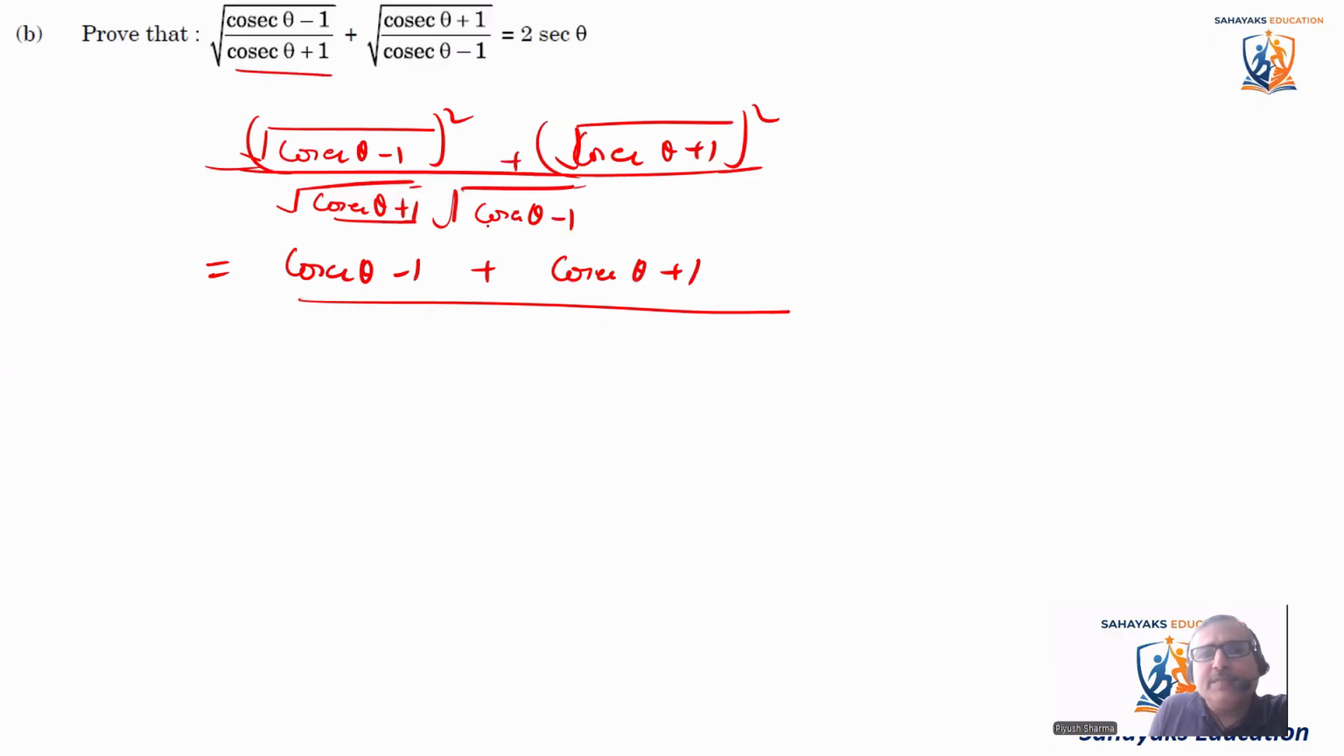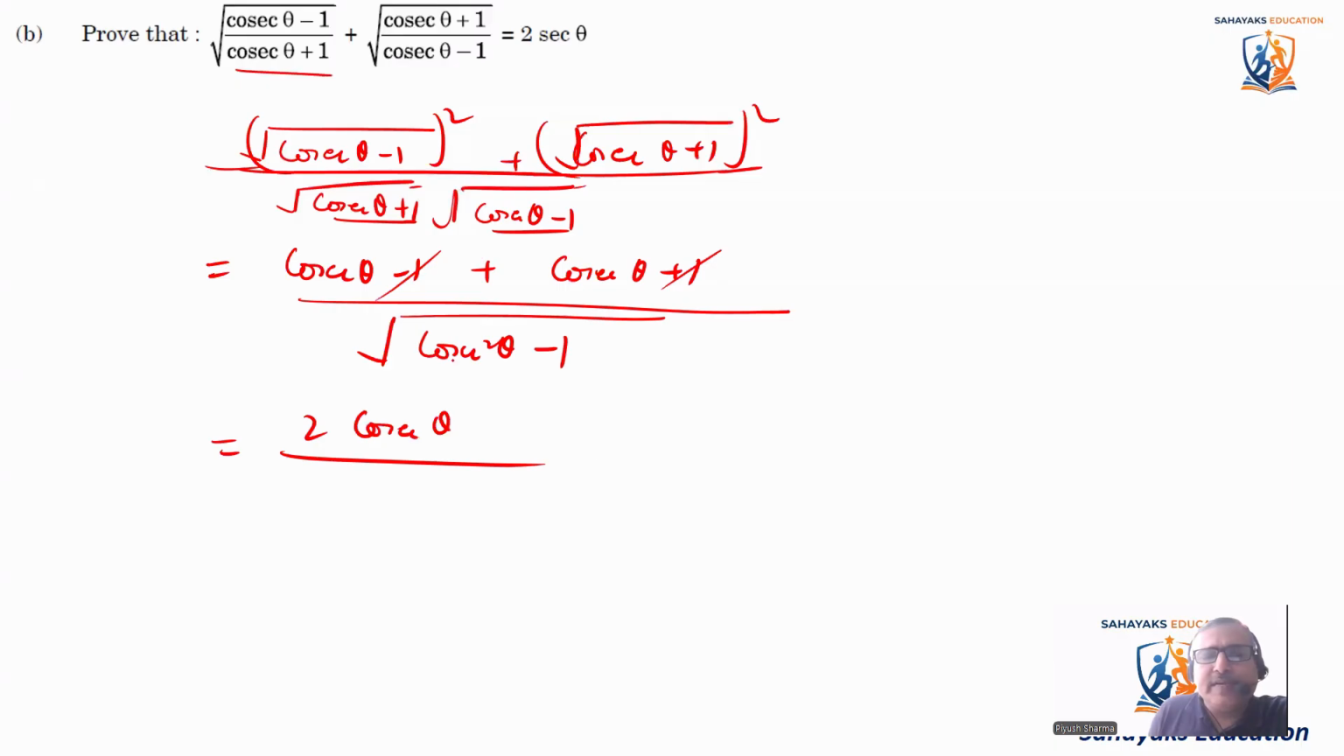So this is a plus b into a minus b. So it remains in square root. It becomes cosec theta. So it becomes cosec square theta minus 1. So it becomes a square minus b square. A plus b into a minus b, a square minus b square. Here, minus 1 and plus 1 gets cancelled out. So it becomes 2 cosec theta divided by.